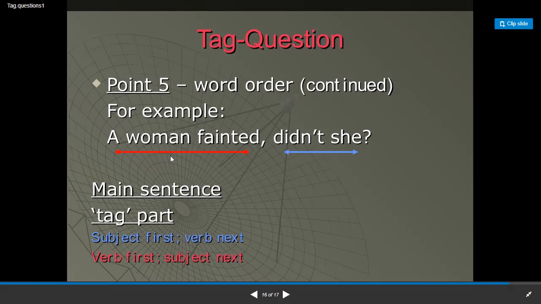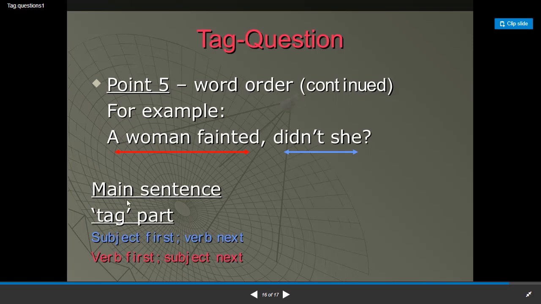The subject, "a woman", followed by the verb "fainted". But in the tag part, the verb, and here only the auxiliary verb, comes first, and next the subject, which is the pronoun "she", which replaces "a woman". A woman fainted, which can be, of course, replaced by "did faint", and "didn't she".